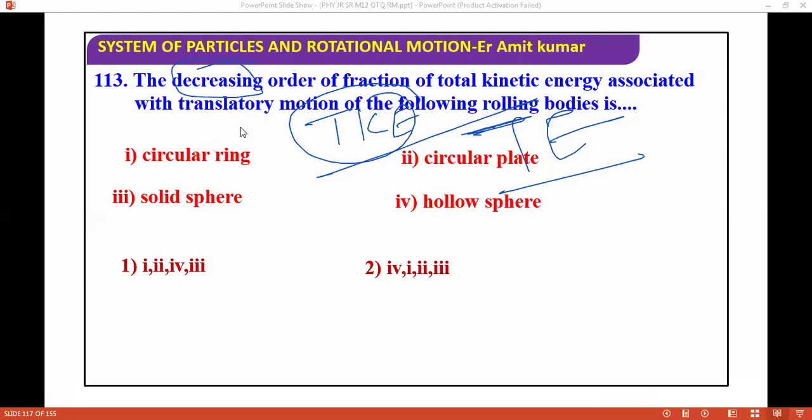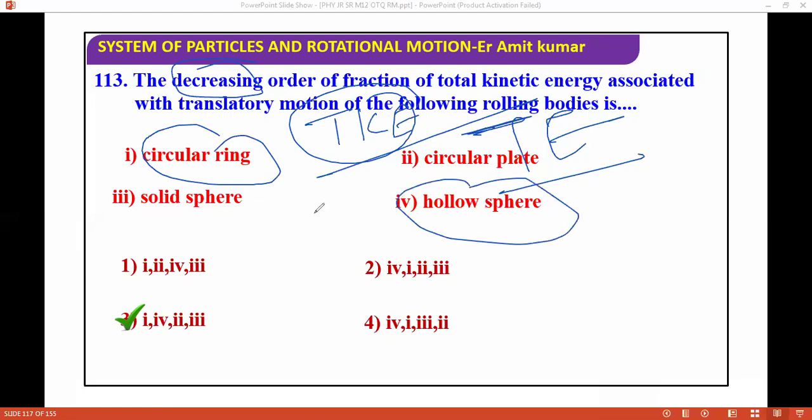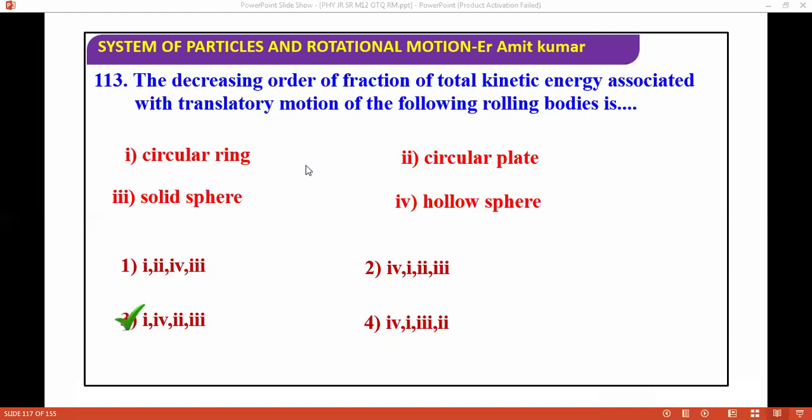So the correct answer will be this one. The most will be for a circular ring, then afterwards it will be the hollow sphere, then the circular plate, and afterwards the solid sphere. It's an easy, doable question. You can do it. Okay, next question.